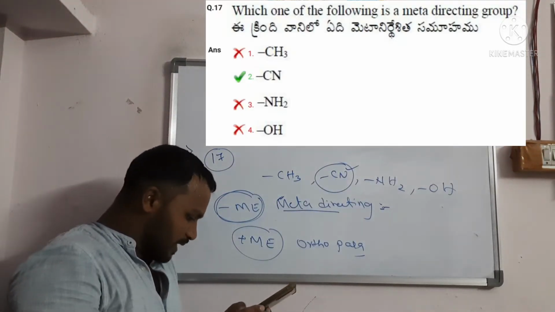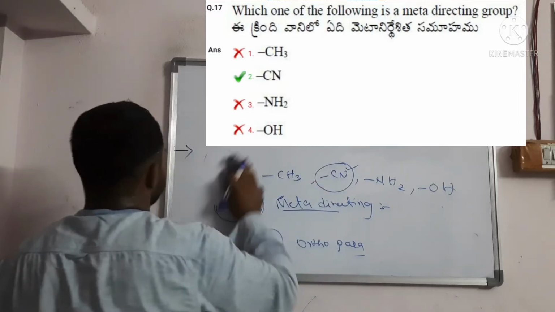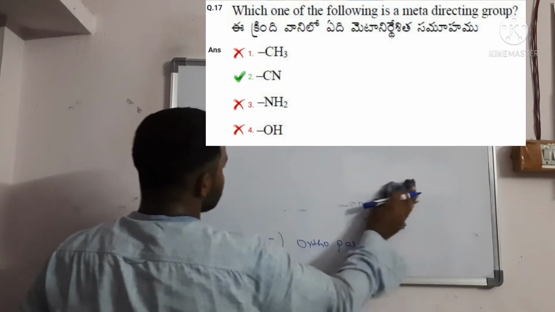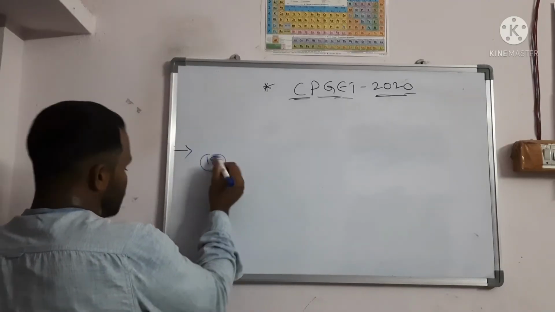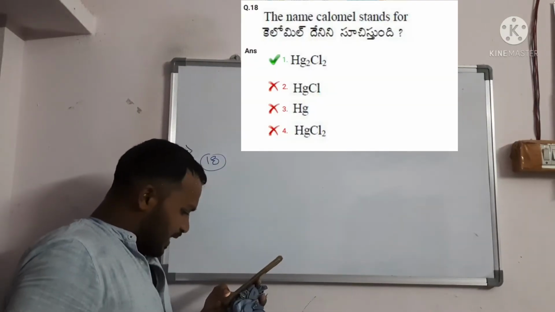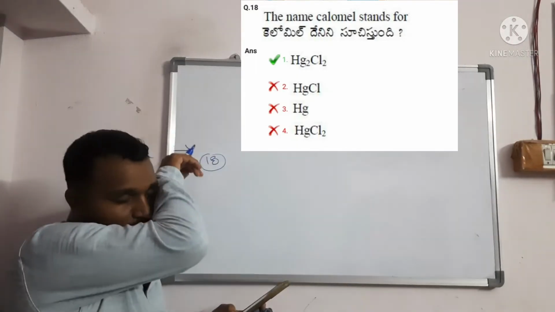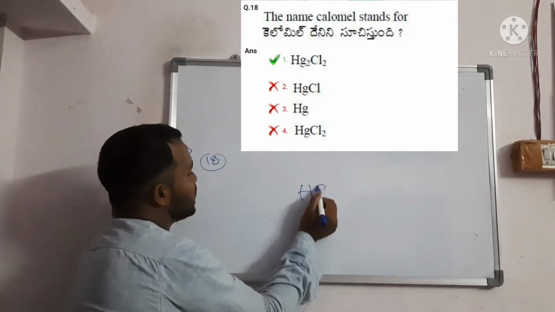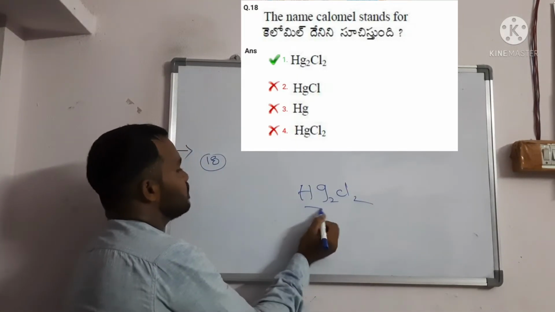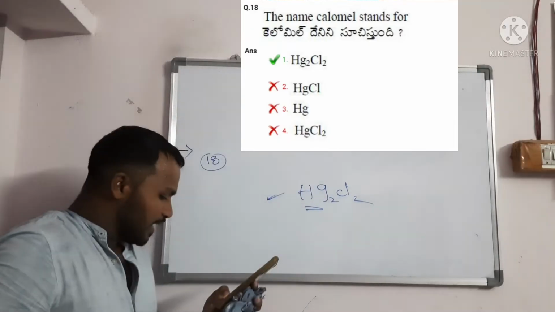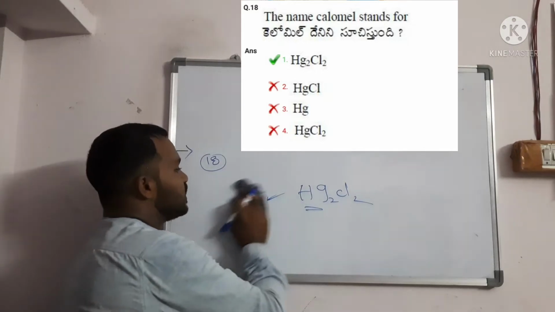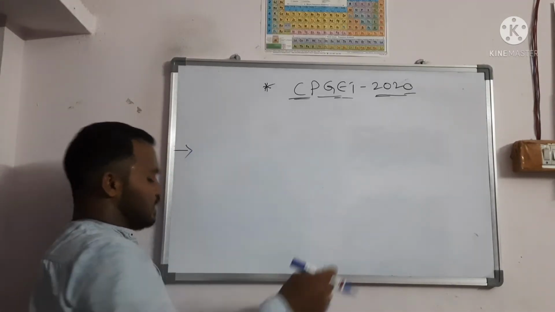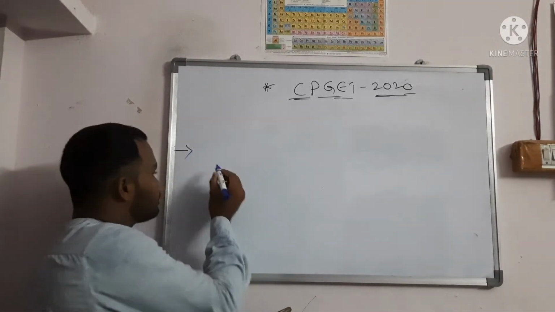Next question number 18. What is question number 18? The name Calomel stands for. Calomel electrode, already you know that, Hg2Cl2. Directly you should remember, because we already use it in electrochemistry. So the name Calomel stands for Hg2Cl2. So that is option A. Next, question number 19.